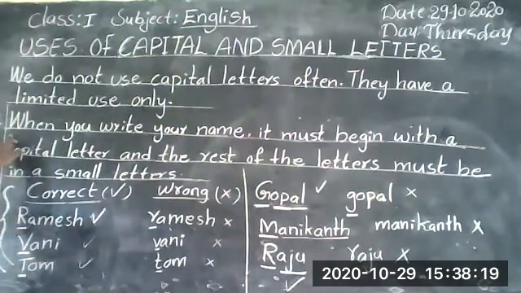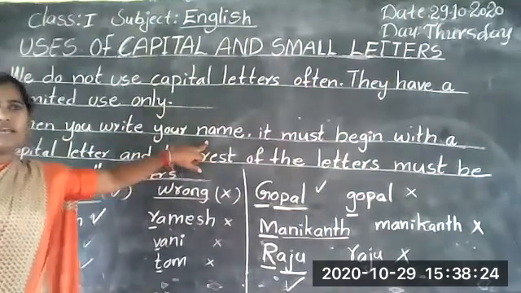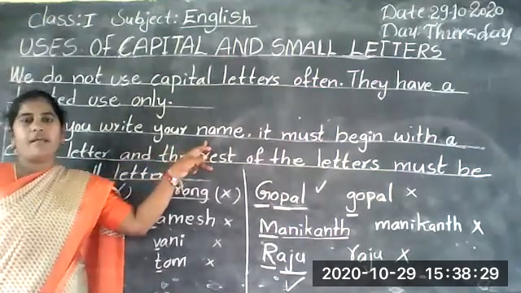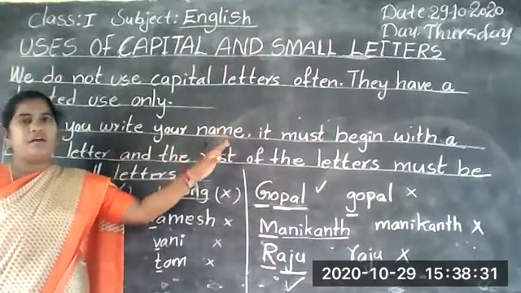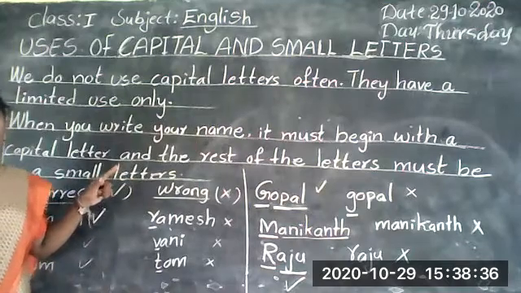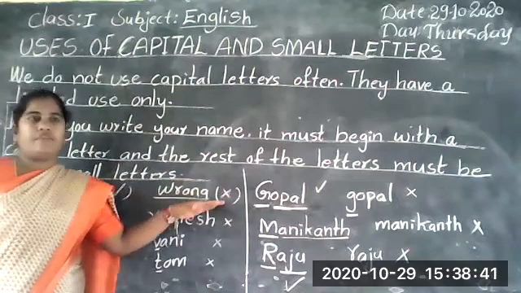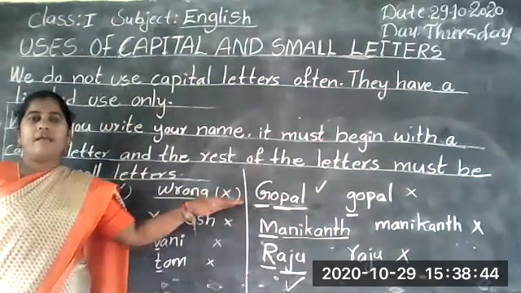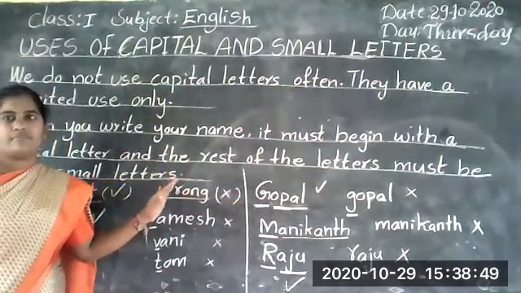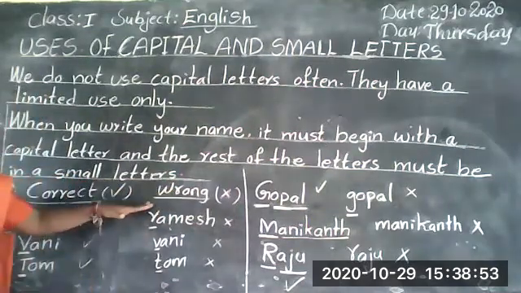Next. When you write your name, for example, Vichita, the first letter V is a capital letter. Vichita is a proper name. Girl, boy, these are not proper names.